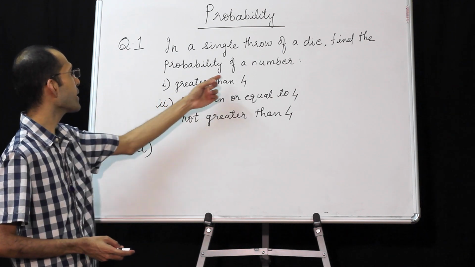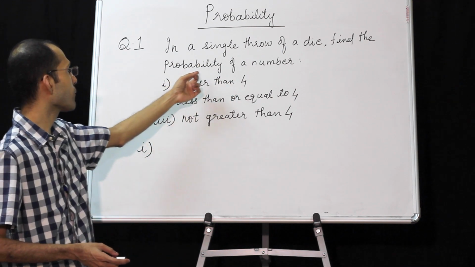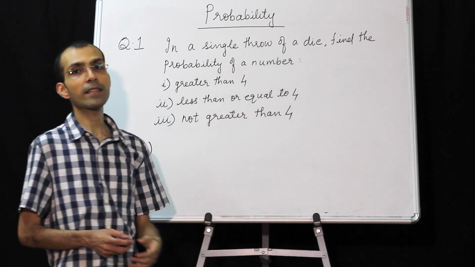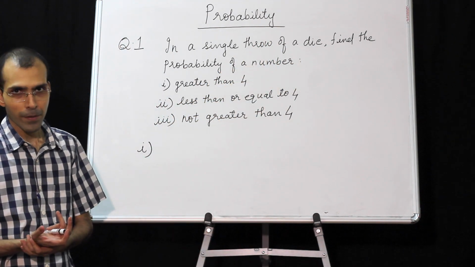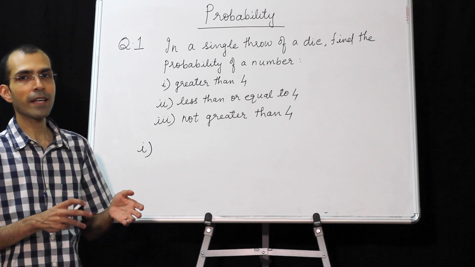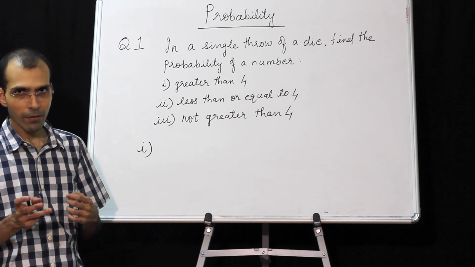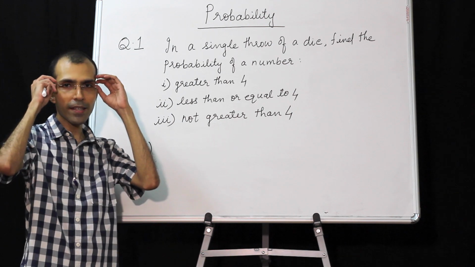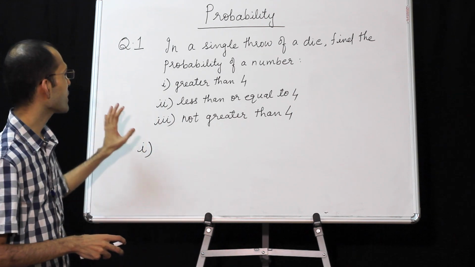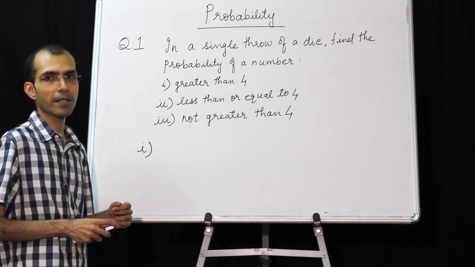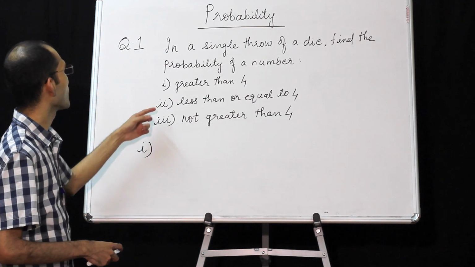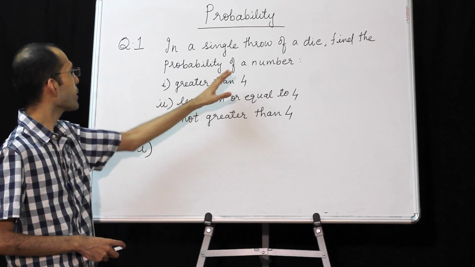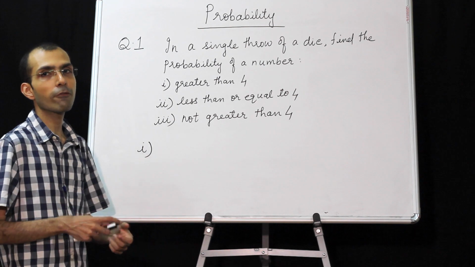Now, what we are doing is theoretical probability. Theoretical probability and experimental probability will practically give the same answer if the number of trials is very large. But nevertheless, we are studying theoretical probability.